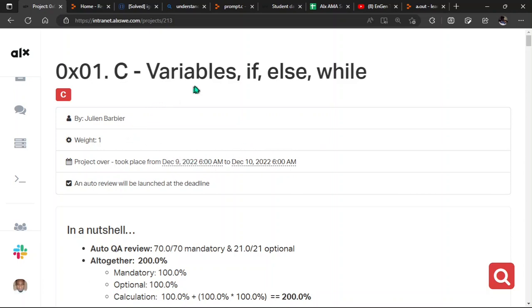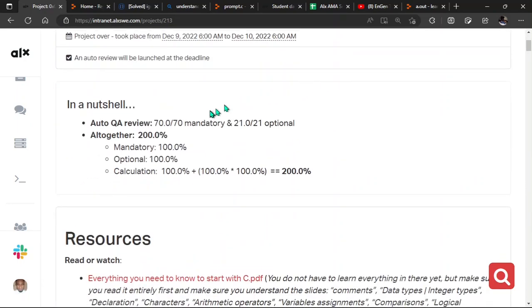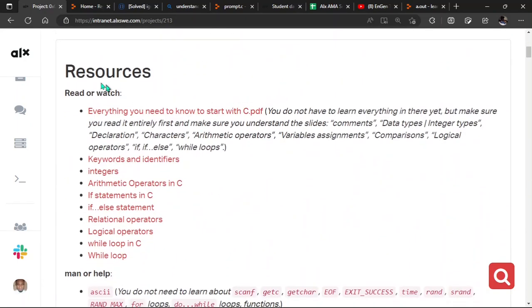Okay, today we're going to look at variables, if, else, while statement according to what is given right here. And then if we look at the resources, of course, you need to look into it to get more understanding added to this video. It's going to tell you everything you need to know to get started with your C. But when they say everything, it is not actually everything, but at least a very basic and good concept that will get you at the peak of C language, okay?